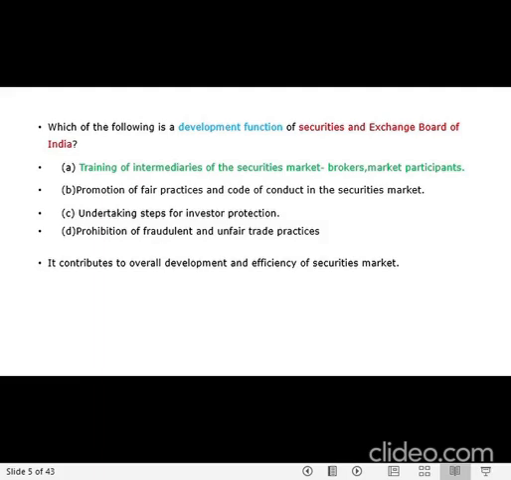Promotion, undertaking steps for investor protection. No, they don't do development function for all of these. Okay. So they basically do this development function because this will develop the efficiency of the securities market.